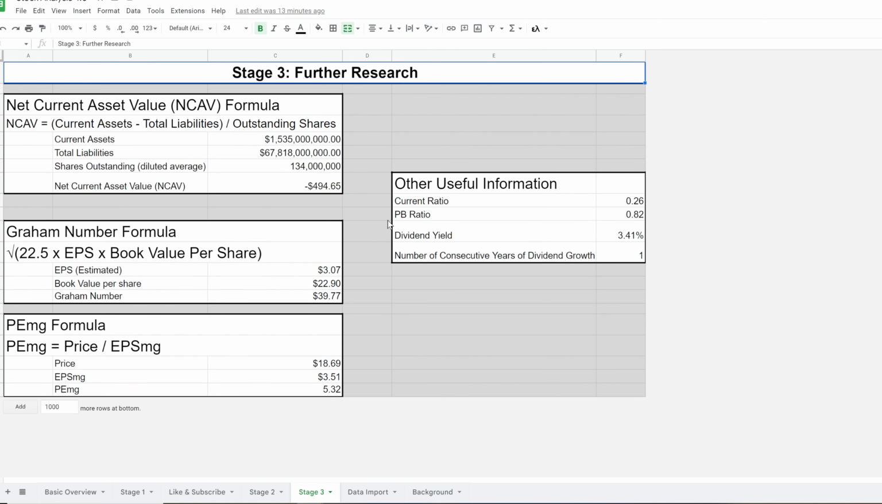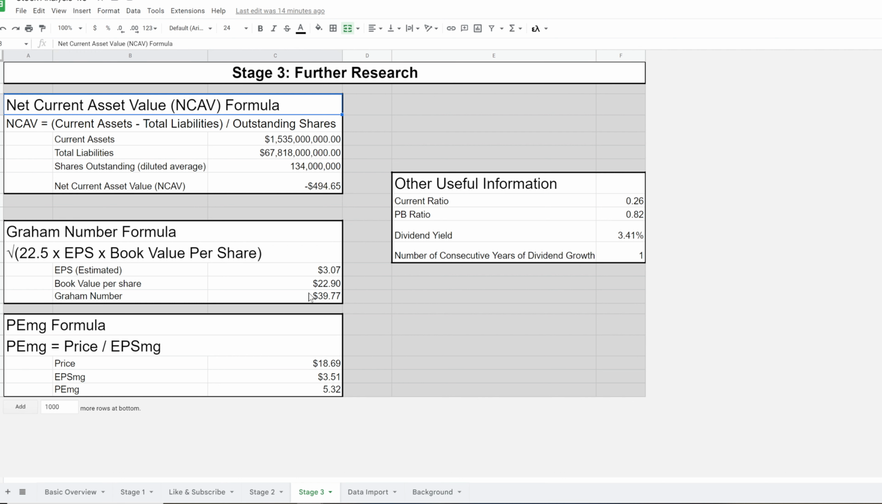Stage 3 is further research. So if you've gotten to this point, you've decided that, let's say, this company is speculative. So maybe you want to do a little bit of speculation in your portfolio, and you've looked at your own analysis, and you've decided that this one is undervalued. Then the next step is to do further research to decide if this is suitable for your individual portfolio. You are the only one who can decide that. You need to look at your goals and your diversification and stuff like that to decide if it is suitable for you. And these are a few things that can help you with that.